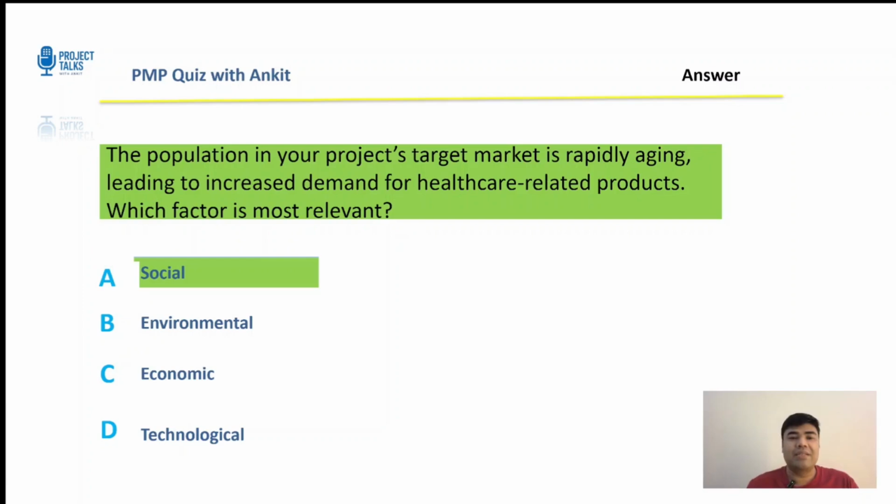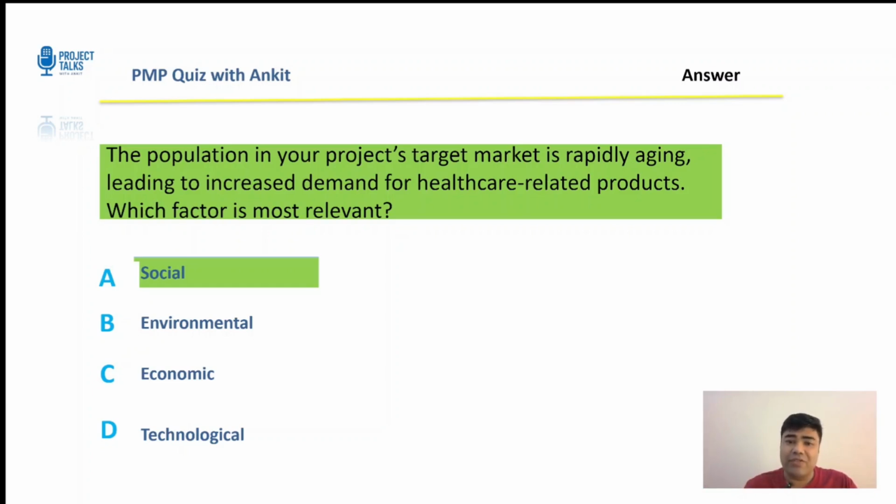Right. The correct answer is social. Now, population aging is a demographic change, which is a classical social factor. Not environmental. Now, demand in the market changes, yes, but the driver is demographic or a social change. So that's why it's not economic as well. Technological, obviously, it is not.